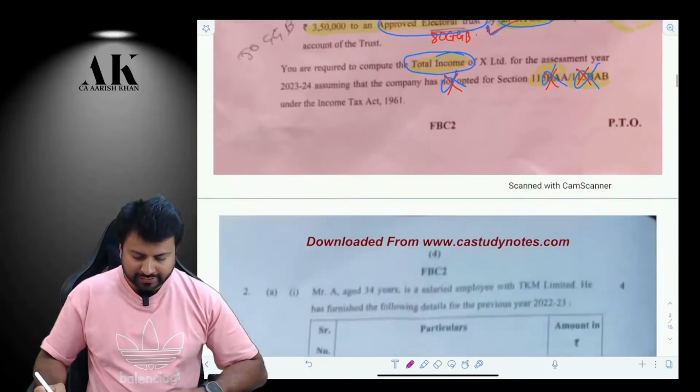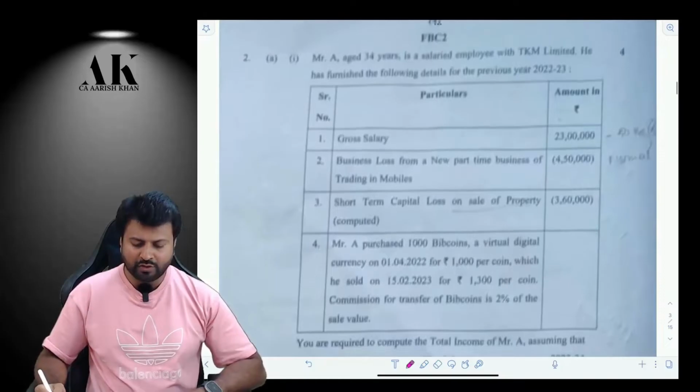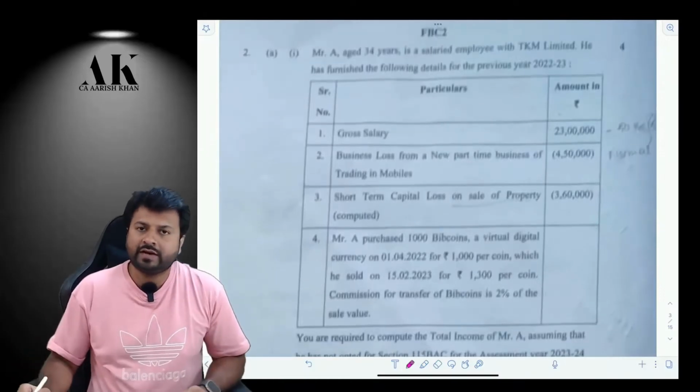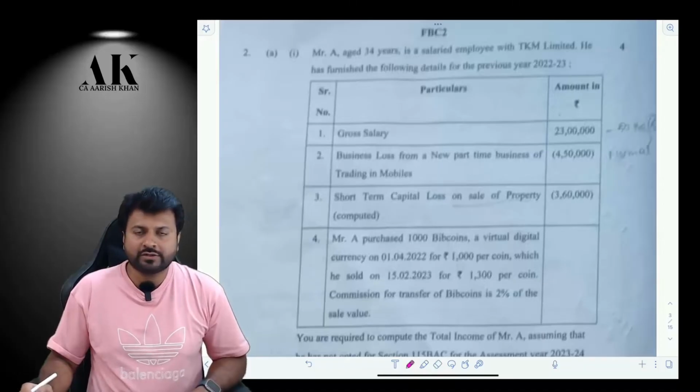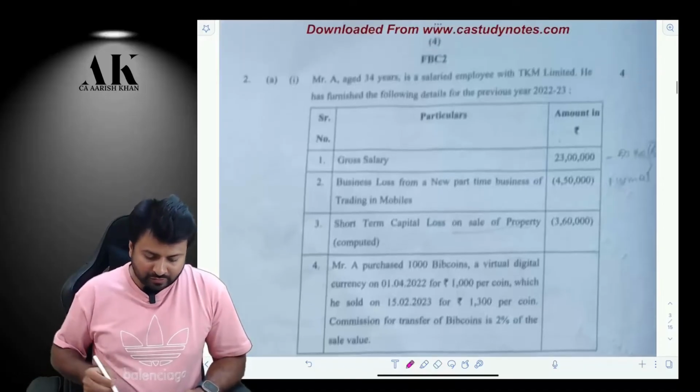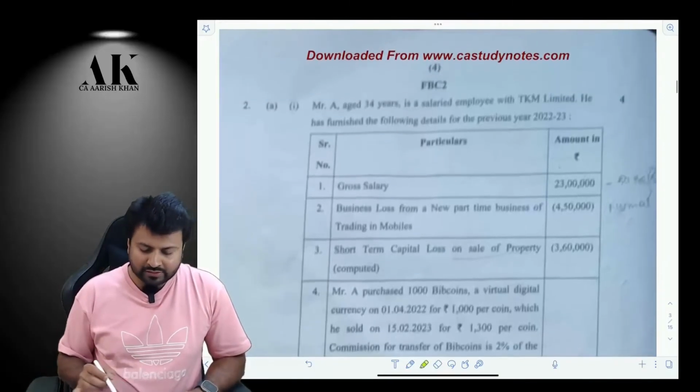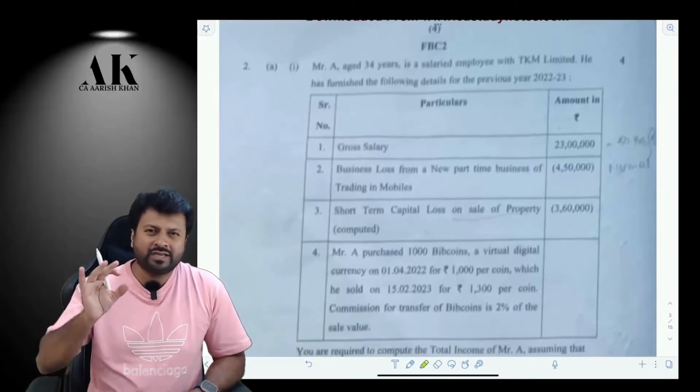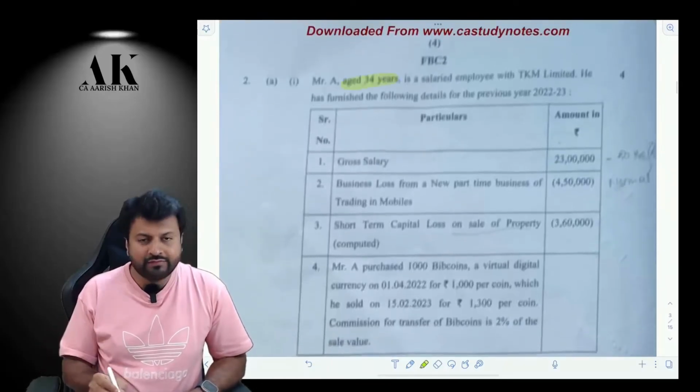So let's move on to the next question. The next question was purely based on some recent amendments which were made by Finance Act 2022 as well as the previous Finance Act, that is Finance Act 2021. Now, the first question over here is question number 2A1 on computation of total income. Again, a small question. The assessee is 34 years old.